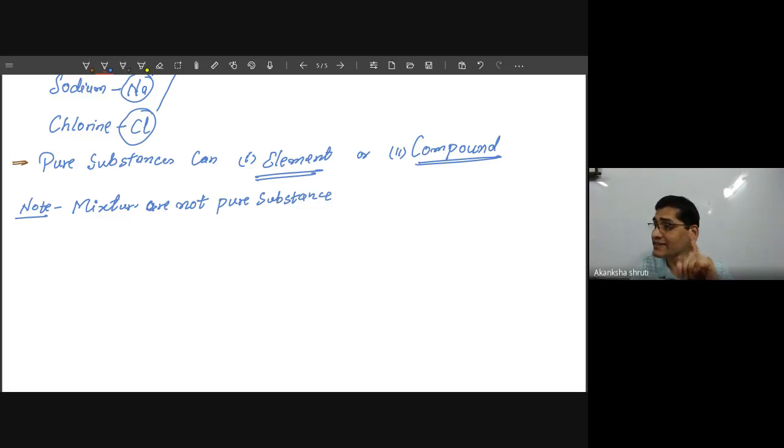Because they contain the characteristic of their ingredients, or the characteristic of those matters of which it consists. Okay, so write that cause also. So mixtures are not pure substances because it contains